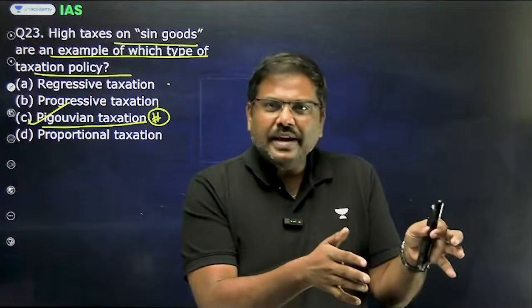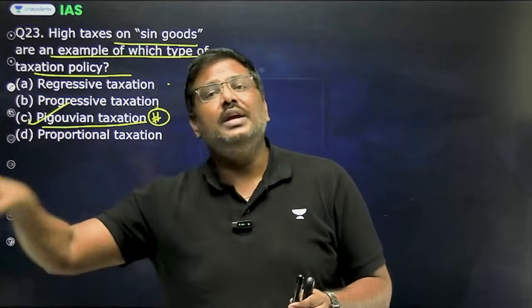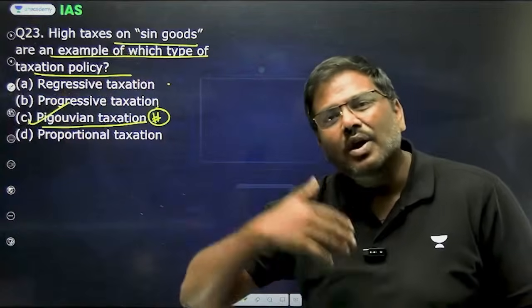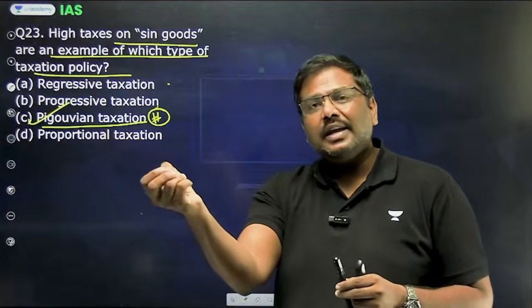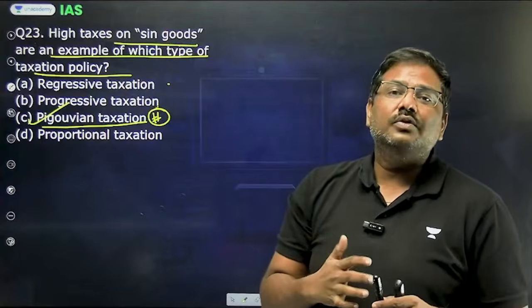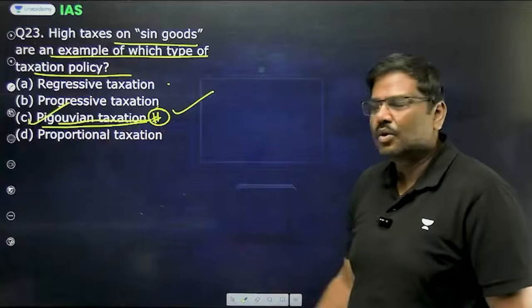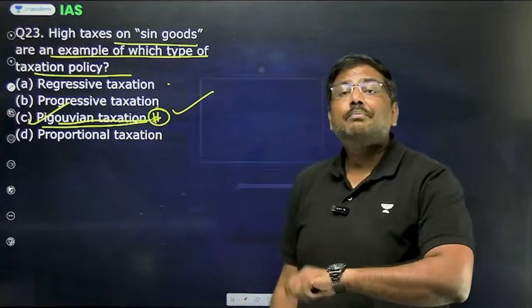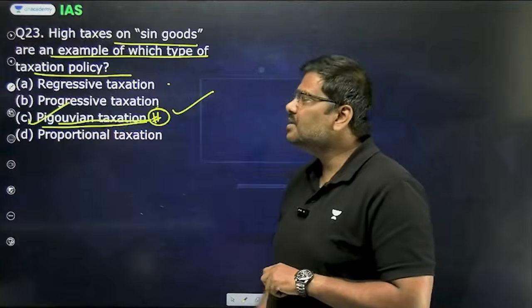Somebody is using it, but the impact of it is felt by somebody who is a non-user. This is called an externality. In order to add the cost of externality into the market price, the government imposes a higher tax on the same good, and that is the basic idea of Pigouvian taxation. So question number 23, the right option is option C.